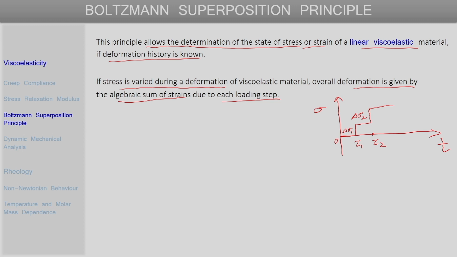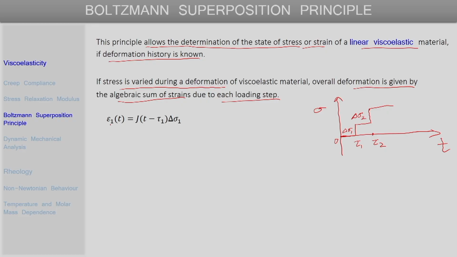So, for this kind of a loading history, the Boltzmann superposition principle allows us to calculate the strain at any given point of time as a linear or algebraic sum of all the strains produced by the individual loading steps together, and this is something that will apply for a linear viscoelastic material.